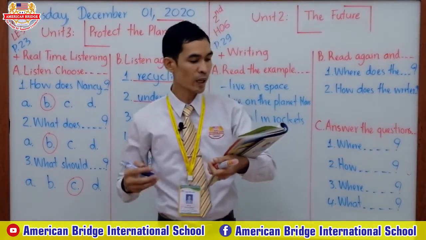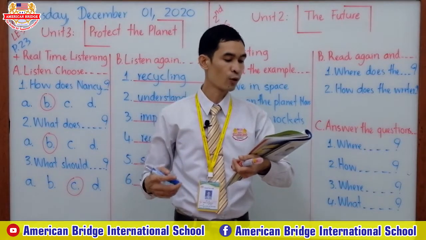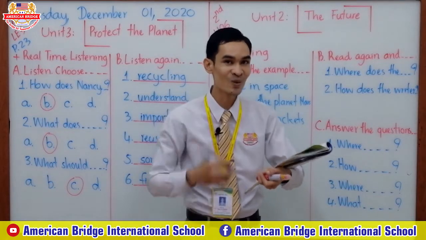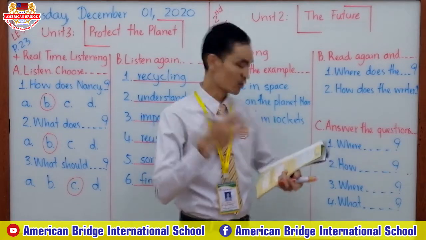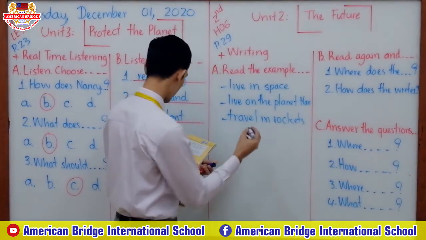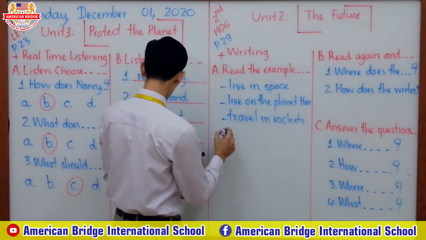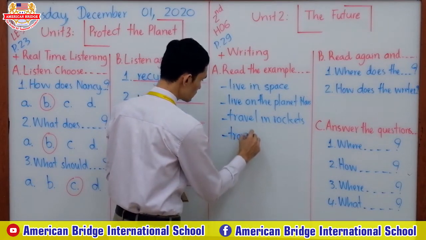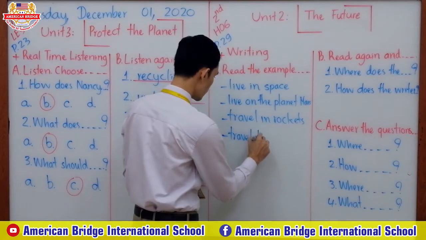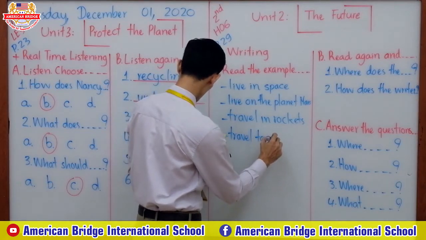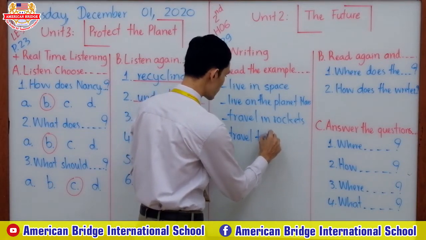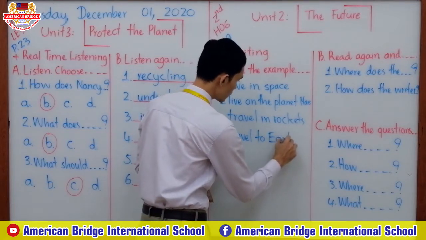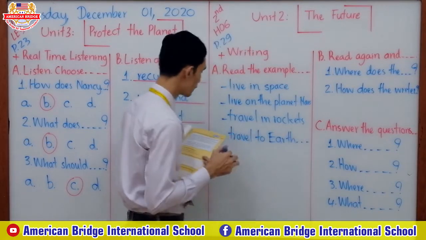We will travel to Earth for vacation. This one is also a future activity, right? Travel to Earth for vacation.